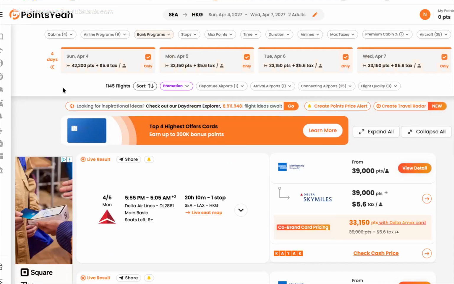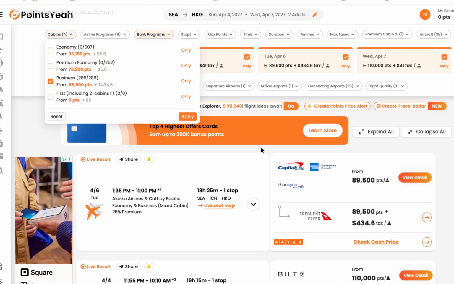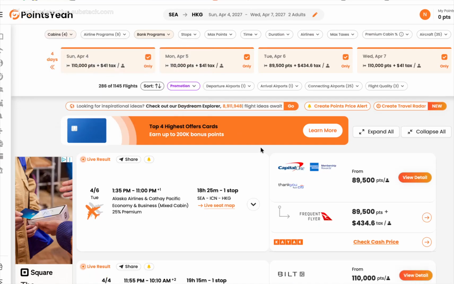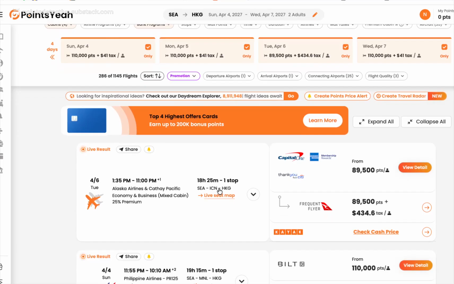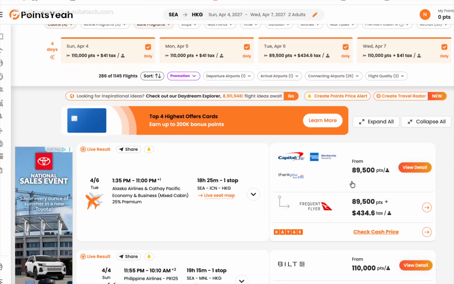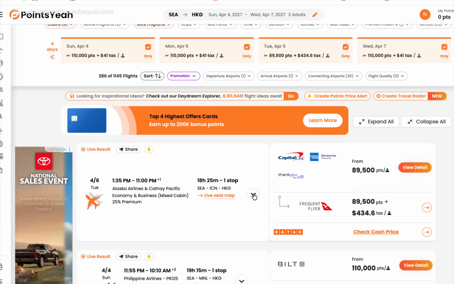The search is completed now, and we can see a lot of flights coming up, but we're just going to search for business class using any airline. I'm not going to sort yet for Alaska because I want to show you something that sometimes can come up that can trip you up. The first thing that comes up is Alaska Airlines and Cathay Pacific, Seattle to Japan, and then to Hong Kong, 89,000 points. Now it's a lot more taxes and fees than Alaska, but it could potentially be a good value.